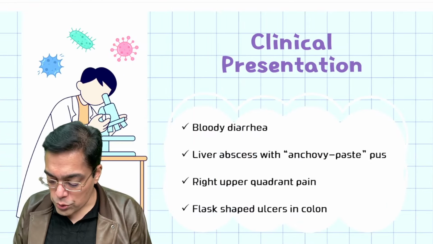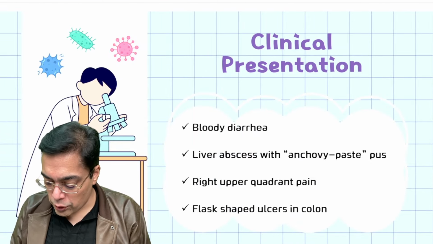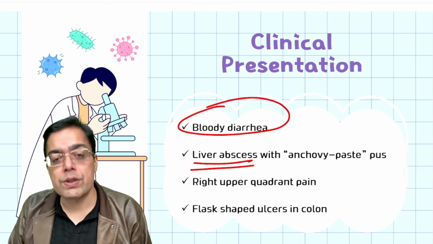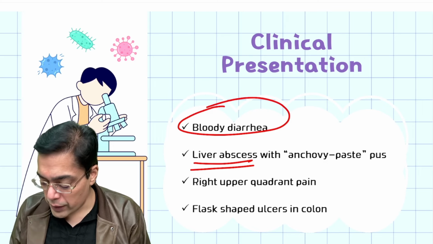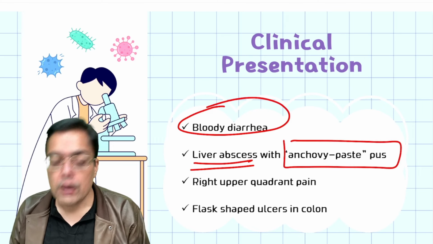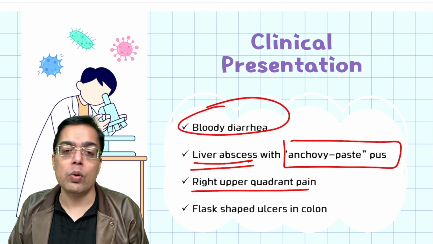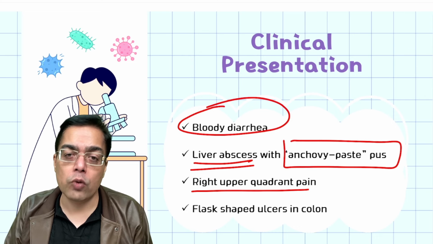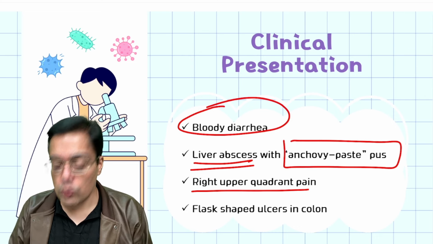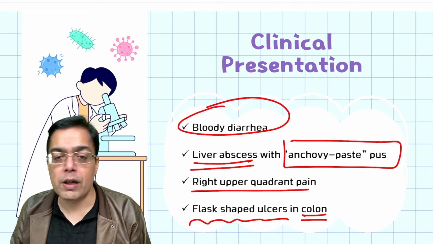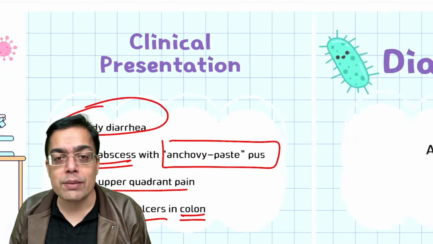Talking about the next one, a patient who is going to be having a history of development of bloody diarrhea. The patient is going to be having a complication which is liver abscess, with the presence of an anchovy sauce, and along with the involvement of the liver, the patients are going to be having right upper quadrant pain. If we are talking about the involvement of the intestine, it is the large intestine or the colon which is going to be affected, with the presence of flask-shaped ulcers. So both these images have been asked in the exam.